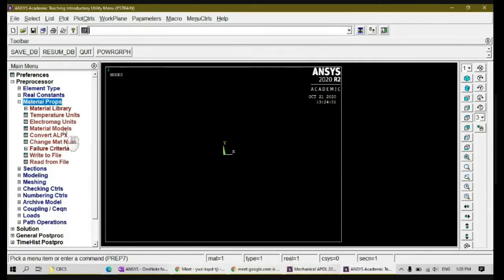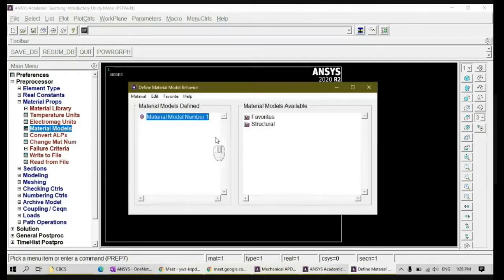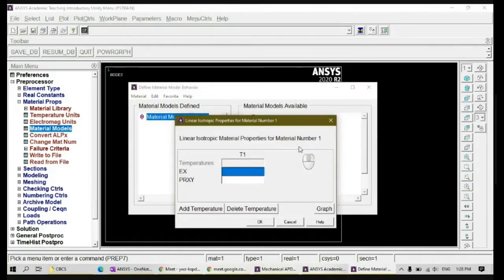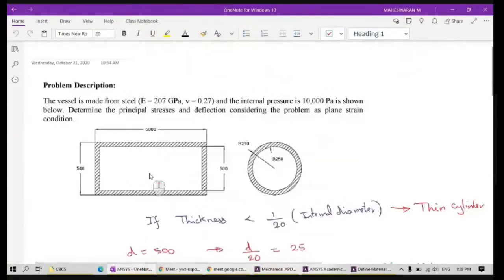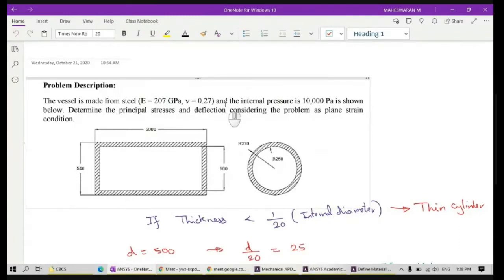Go to material models, structural, linear, elastic, isotropic. So for my problem, if you're able to see, my E is 207 gigapascal and my mu is 0.27. Mu is important here, right? It is not like 1D, where it was not needed, but here you should apply the mu value also. If it is 0, you won't get lateral strains.